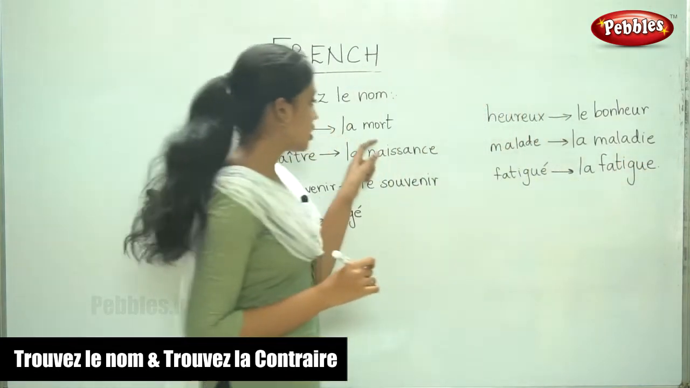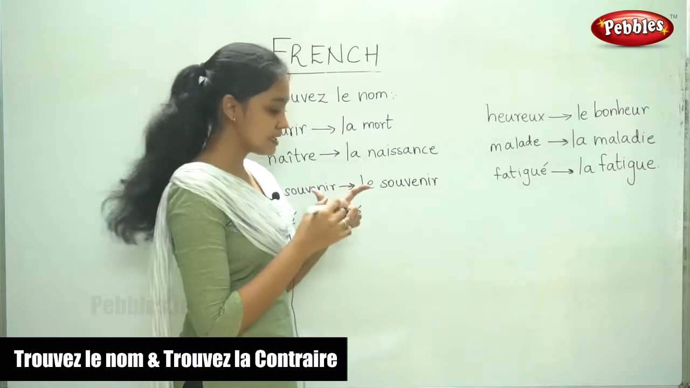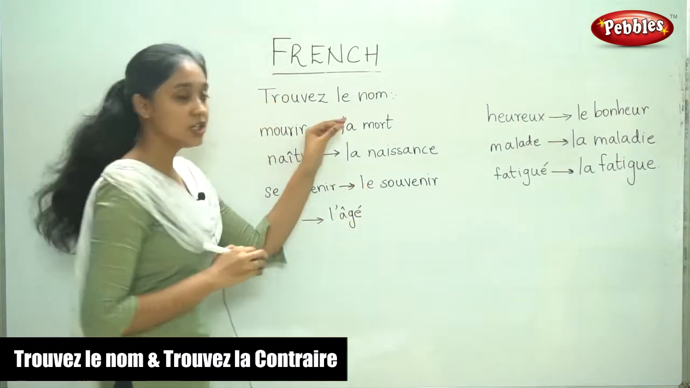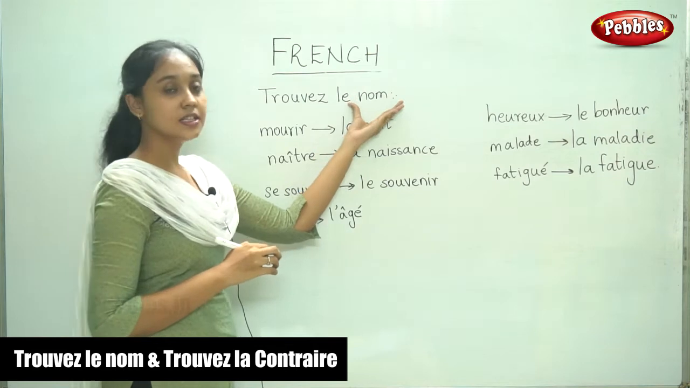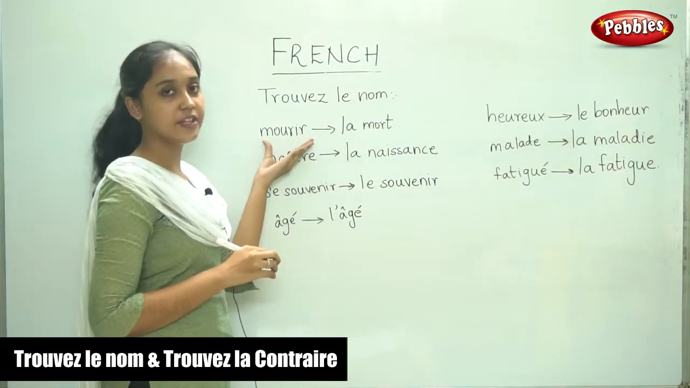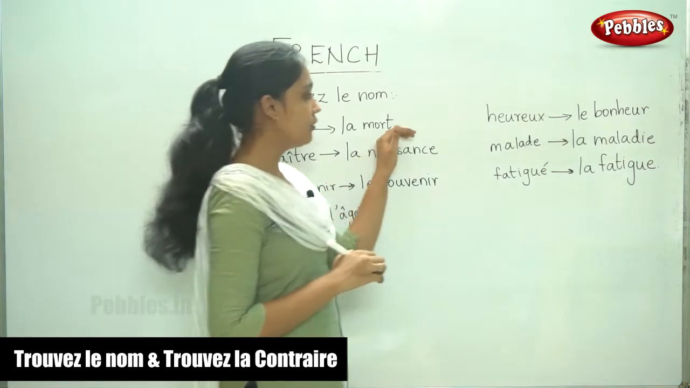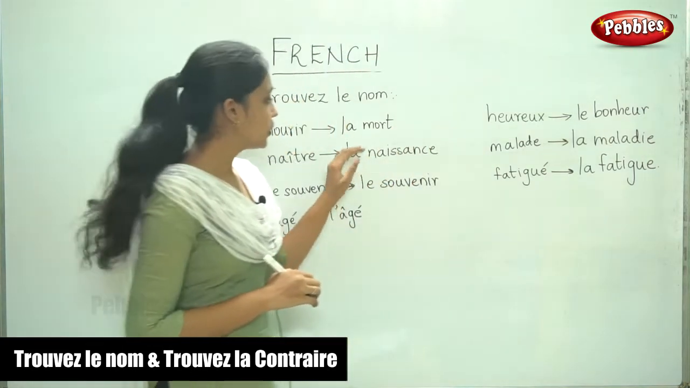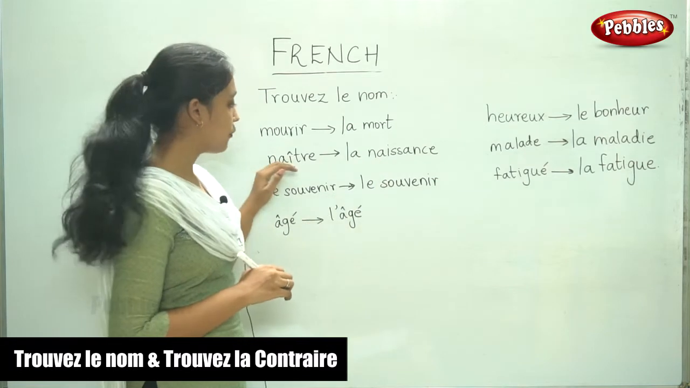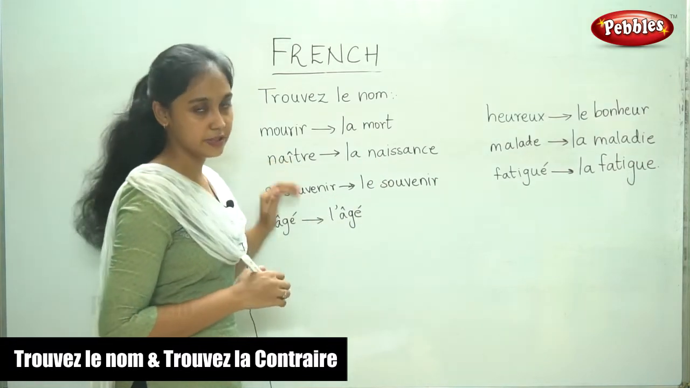So these words are also new for us. So we need to keep practicing to be able to write the correct noun form for the given verb. So these are just a few examples of noun forms. So you need to learn the noun forms for all the given verbs.